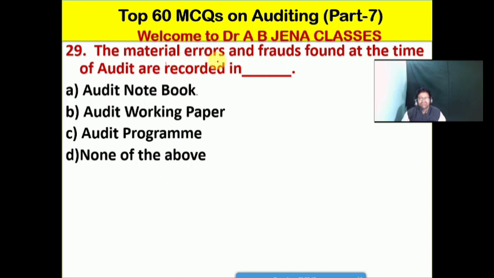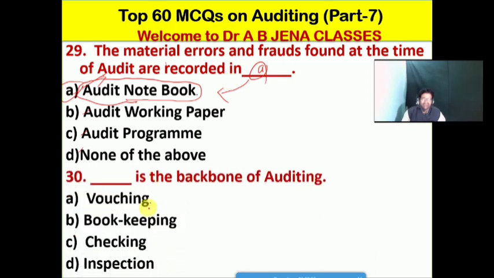The material errors and frauds found at the audit are recorded in where? A the audit notebook, B the audit working paper, C the audit program, D none of above. No doubt friends, A is the right option for this MCQ. Again I repeat, the material errors and frauds found at the time of audit, the auditor will record in where? In the audit notebook. So A is the right option for this MCQ.